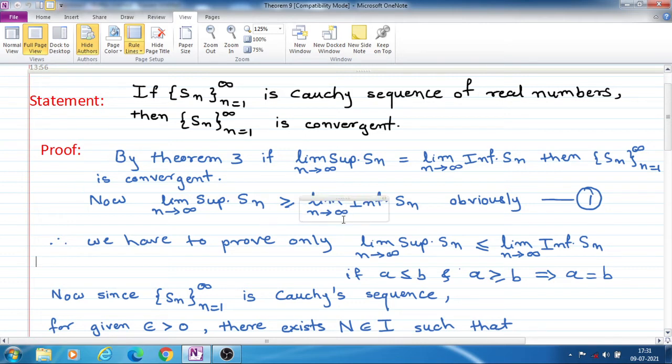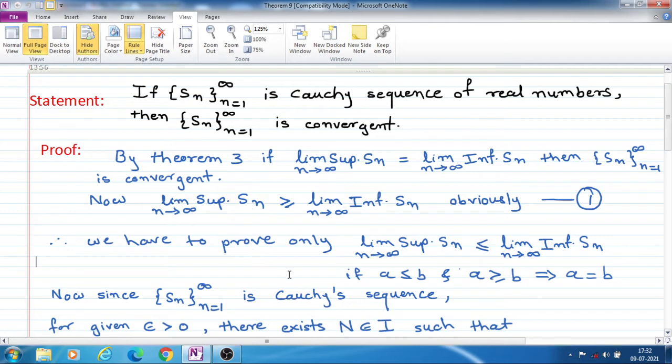The upper bound of a set is always greater than or equal to its lower bound, so it is not necessary to prove that the limit superior is greater than or equal to the limit inferior. This is always true.